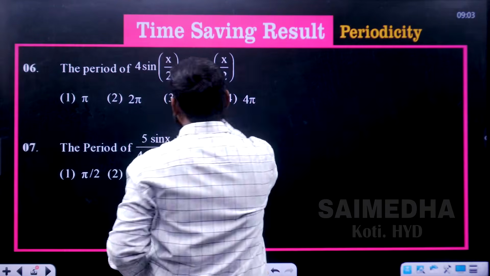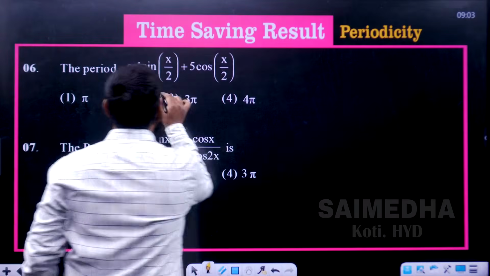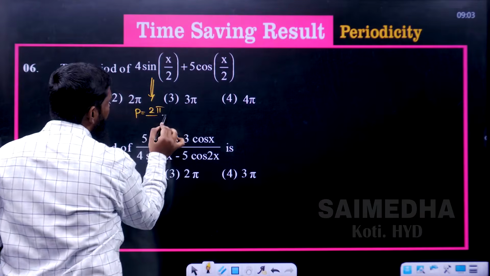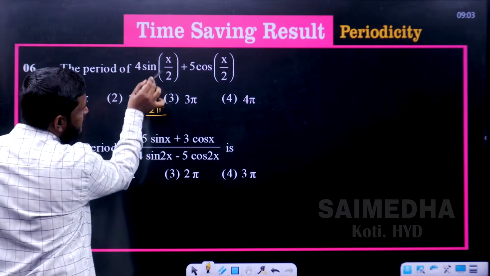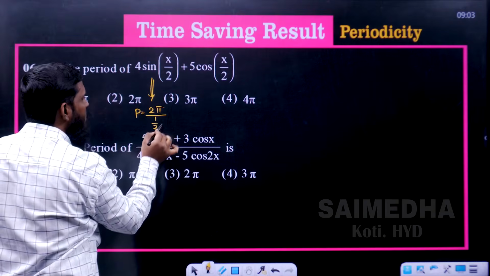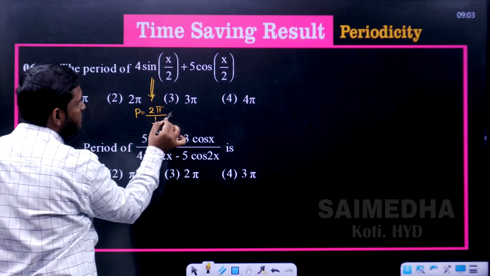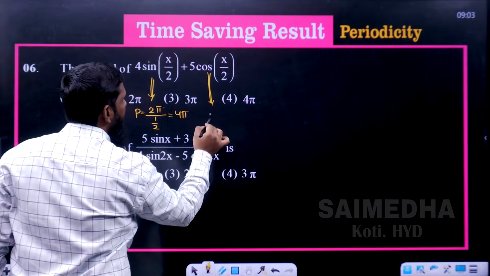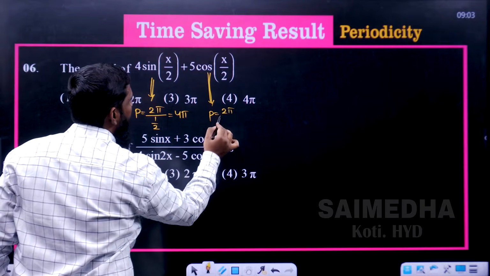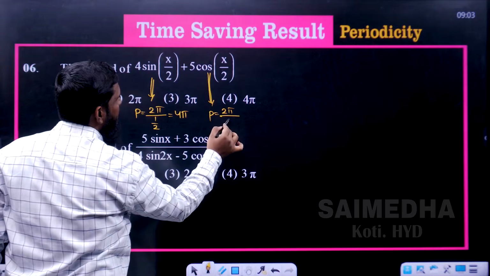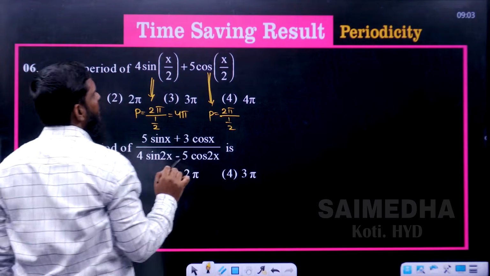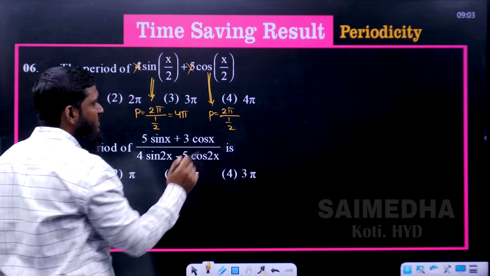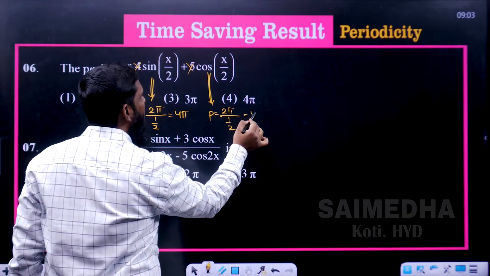Now let us take these questions. This is important, already asked in the ECET examination. See this part. For the first one, the period is equal to 2 pi divided by the x coefficient, which is 1 by 2. So we send 2 to the numerator, which means 4 pi. Next, this part. The period is equal to 2 pi divided by, again, 1 by 2. No need to concentrate on these numbers, no need to get confused. Again we send 2 to the numerator, which means 4 pi.